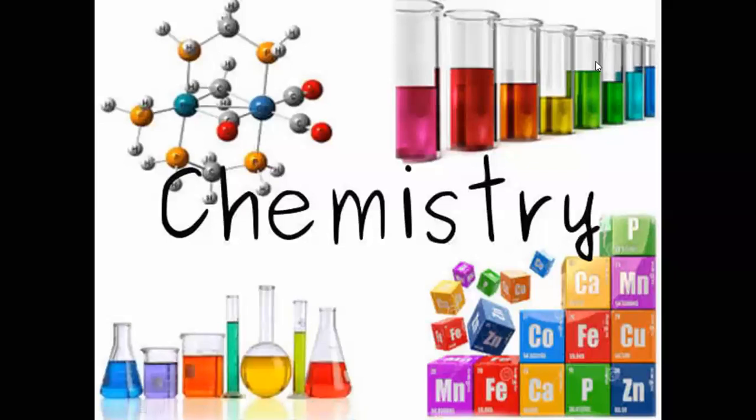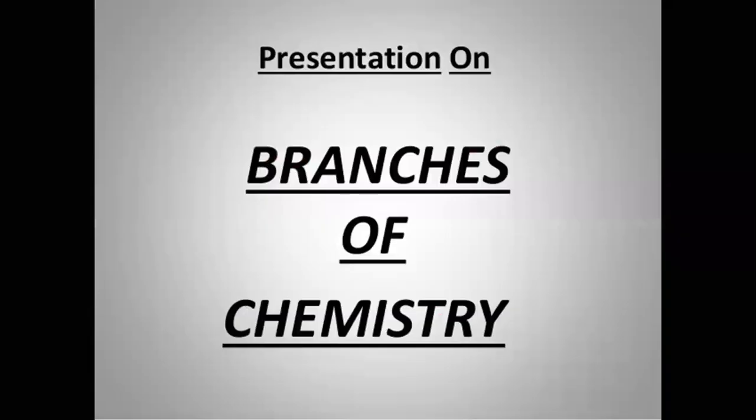Now we have discussed what chemistry is and the branches of chemistry. Chemistry is the branch of science that studies the structure and properties of matter and the changes it undergoes. There are 5 main branches of chemistry. First one is organic chemistry. Second one is inorganic chemistry. Third one is analytical chemistry. Fourth one is physical chemistry. Fifth one is biochemistry. Thank you.